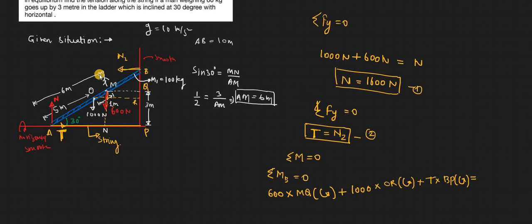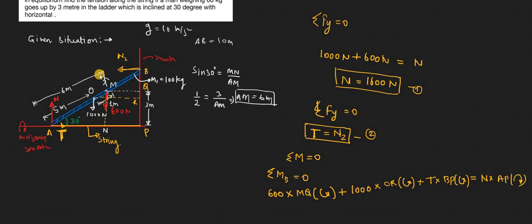All the anticlockwise moments will be balanced by a force which causes a clockwise moment. That force would be N, into the vertical distance from this point to this, which would be AP.